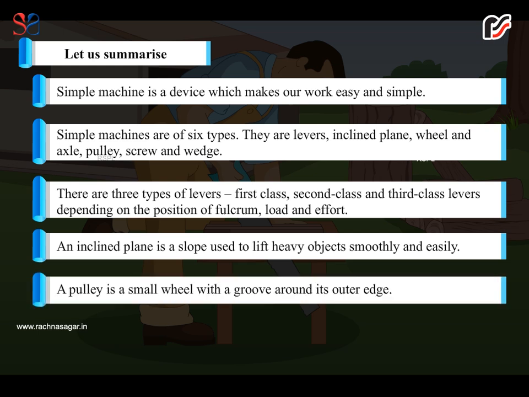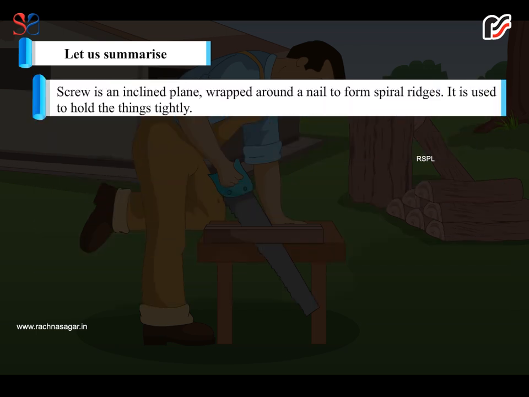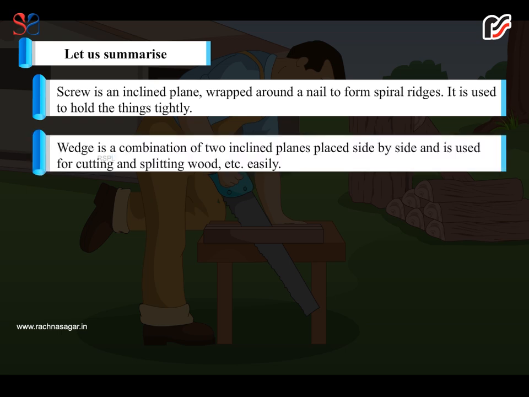A pulley is a small wheel with a groove around its outer edge. A screw is an inclined plane wrapped around a nail to form spiral ridges. It is used to hold things tightly. A wedge is a combination of 2 inclined planes placed side by side and is used for cutting and splitting wood, etc. easily.